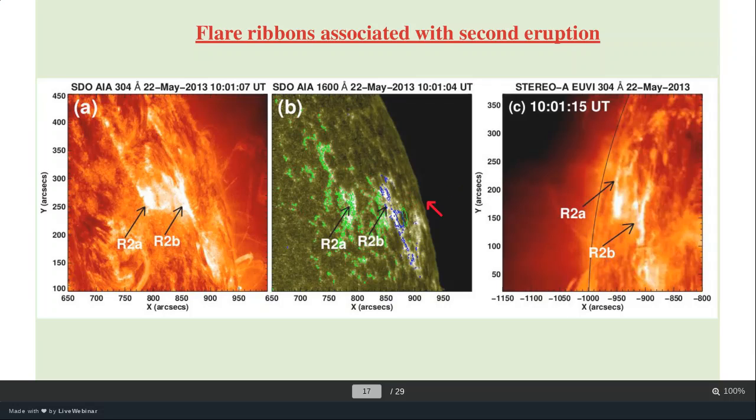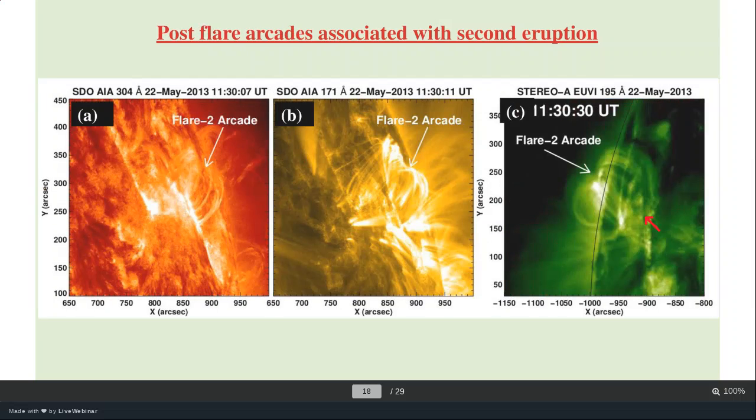Right. This is a STEREO 1600 image. We can again see brightness here and here. Again in STEREO, this is a different projection, a different view. We can see the two structures here. These are the ribbons associated with the second eruption. These are the post-flare arcades, meaning after